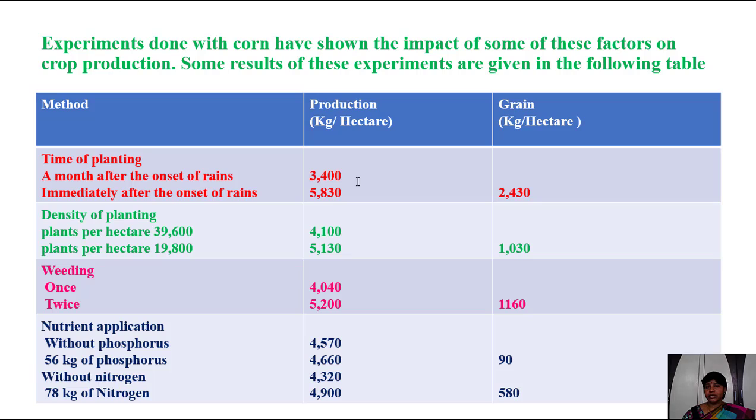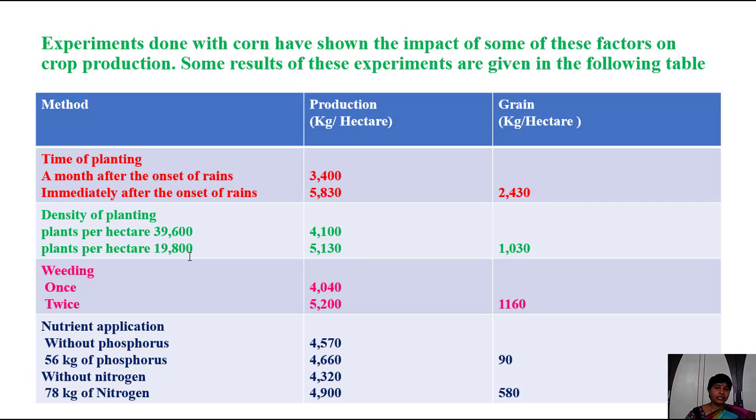If they sow the seeds immediately after rains, they got 5830 kgs per hectare. That means how much difference is here? 2430 kgs per hectare they got as profit who sow the seeds after onset of rains. So this is very essential. We have to keep in mind when we sow the seeds in the field, then only we get the profit. Okay, then only the crop productivity will be high.